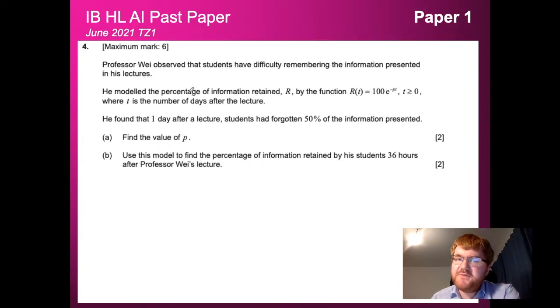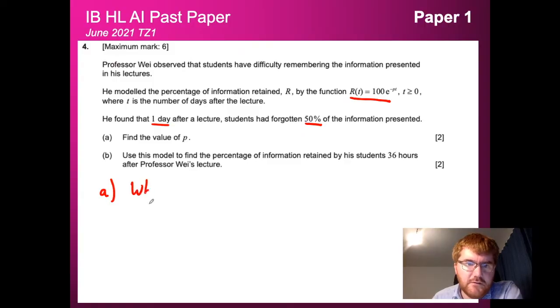So Professor Way observed that students have difficulty remembering the information presented in his lectures. That's certainly the same for my lessons as well. And he modelled the percentage of information retained R by this function R(t) = 100e^(-pt), where t is greater than 0 because it's time, and t is the number of days after the lecture. And he found that one day after a lecture, students had forgotten 50% of the information presented. Now, using this information, we're going to find the value of p.